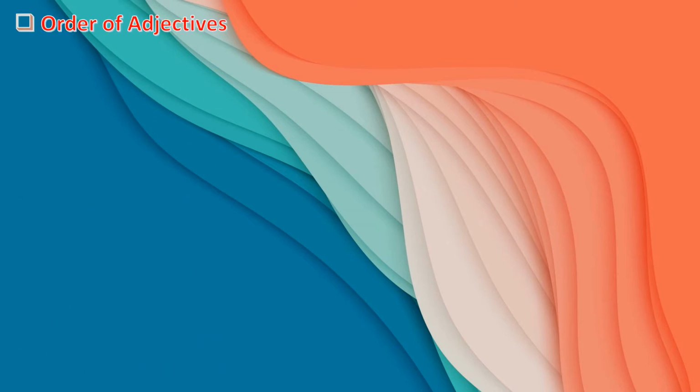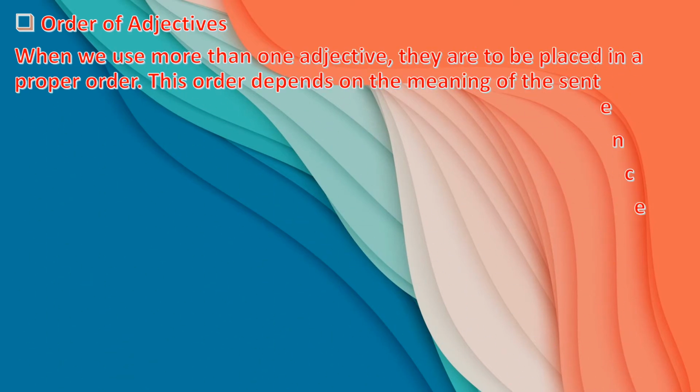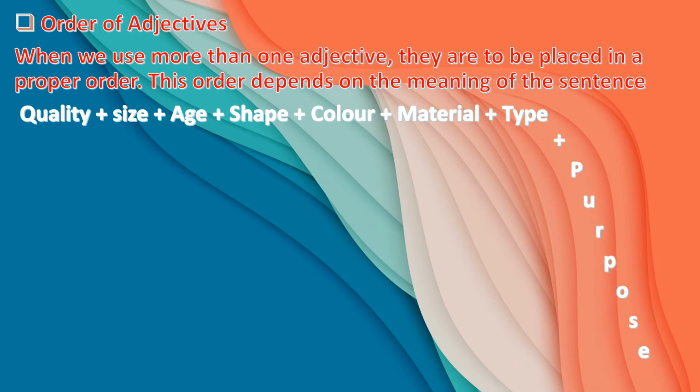Order of adjectives. Let us understand, children. When we use more than one adjective, they are to be placed in a proper order. This order depends on the meaning of the sentence. So what will come first, children? When you arrange the order of adjectives, first should come quality, then size, then age, then shape, color, material, type and purpose. This is the order of the adjective.